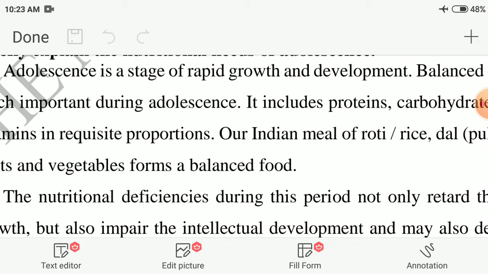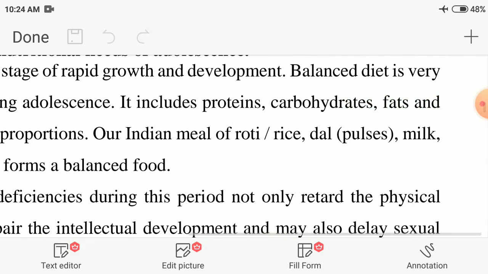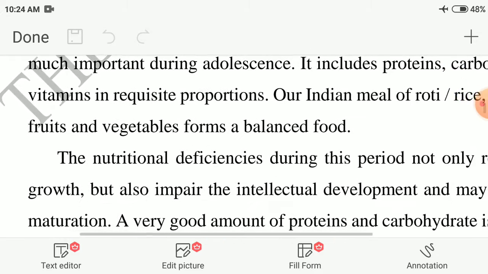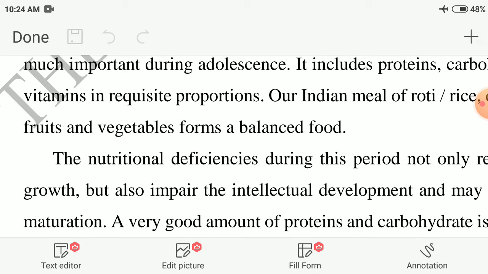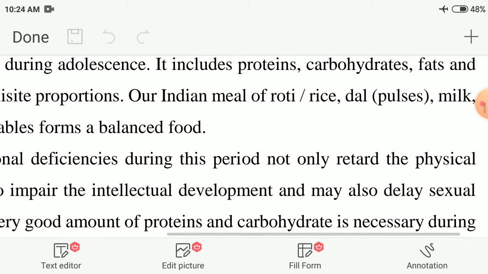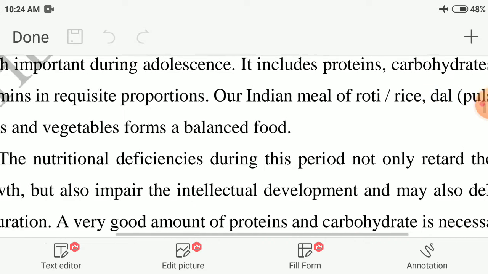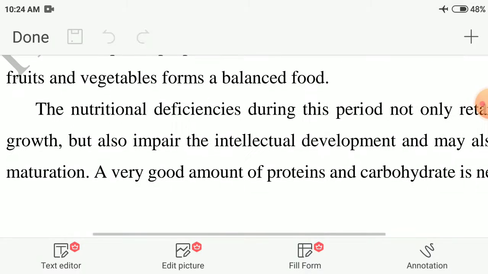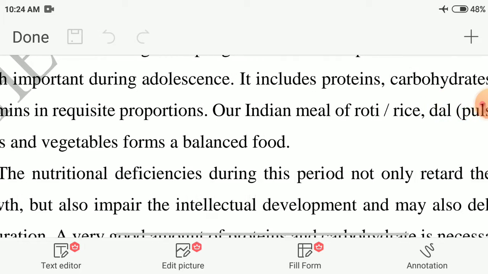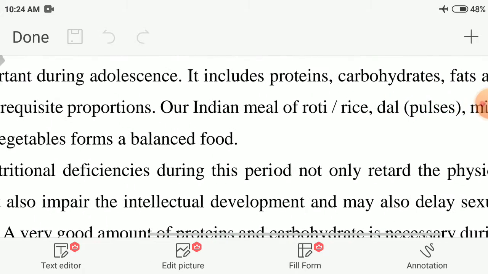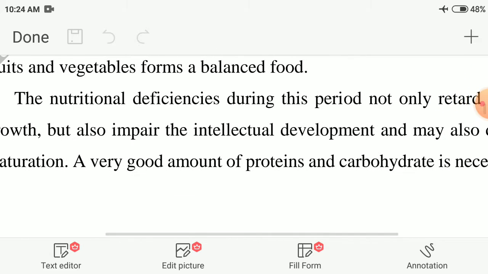What do you mean by a balanced diet? It includes proteins, carbohydrates, fats and vitamins in requisite proportions, that means the necessary proportion. Our Indian meal of roti or rice, dal, milk, fruits and vegetables forms a balanced diet. All of these contents in everyday food make a balanced diet.